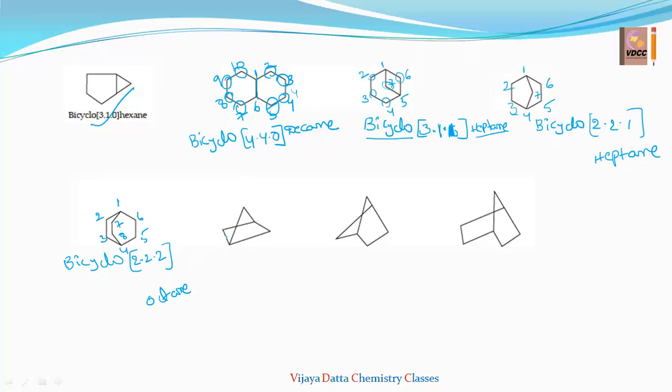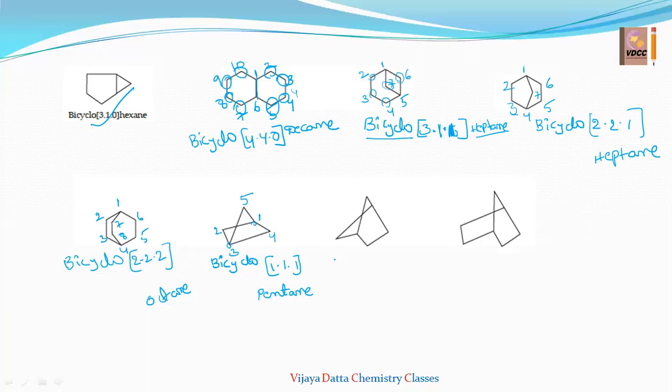Got it? Now the next one is also a bicyclo compound. By seeing that, don't get confused. See here, these two are the bridgehead carbons. This side one bridge carbon, this side one bridge carbon, and this is also one bridge carbon. So you can take any numbering: 1, 2, 3, 4, and it is 5. So total 5 carbons means pentane. In between, you have to write in the square brackets: this side 1, this is also 1, and 1. So no particular descending order, because all are 1, 1, 1.